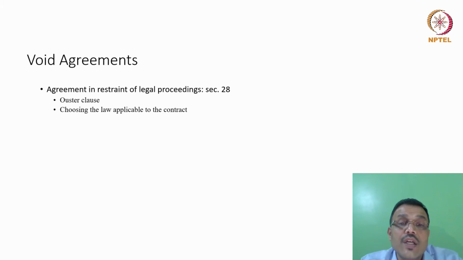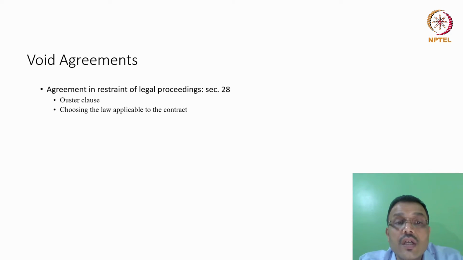And hence, in such kinds of international contracts, the parties have the freedom to choose the law, right? They can choose either of these countries' law as being made applicable to the contract. So choice of law is a possibility and an option in certain kinds of agreements and contracts.